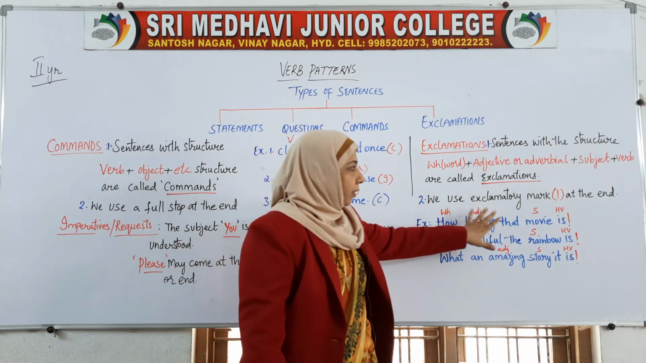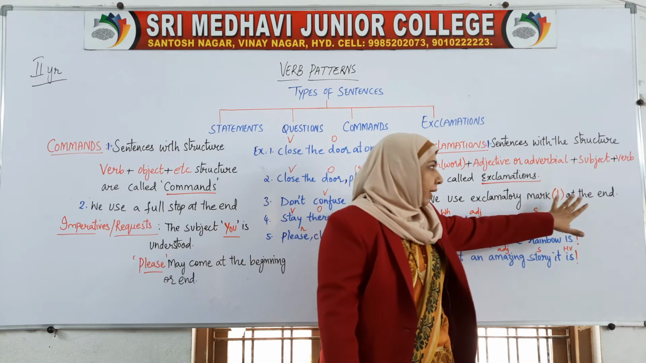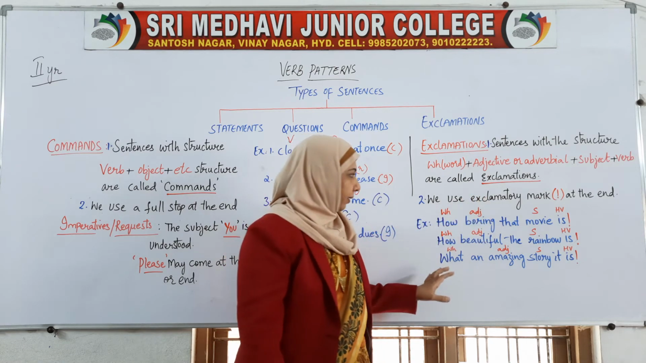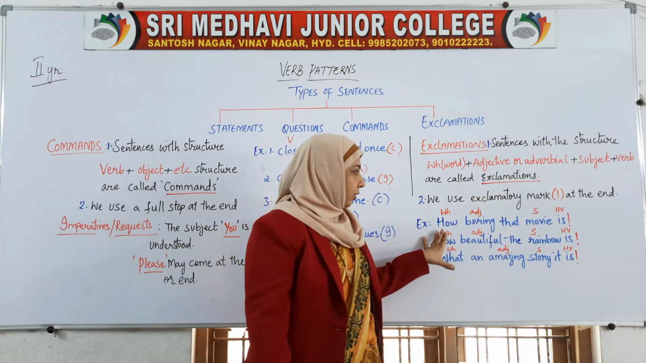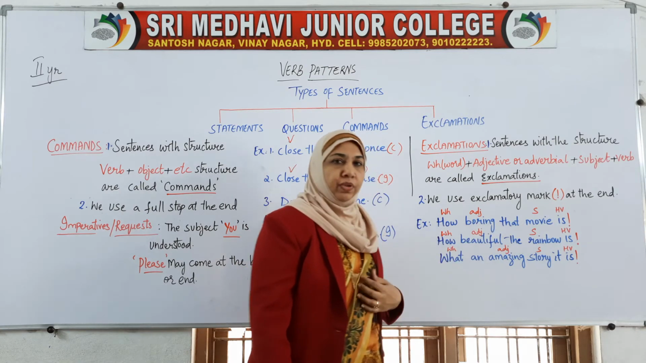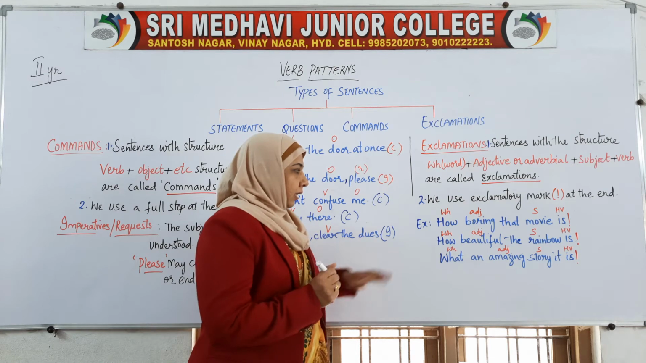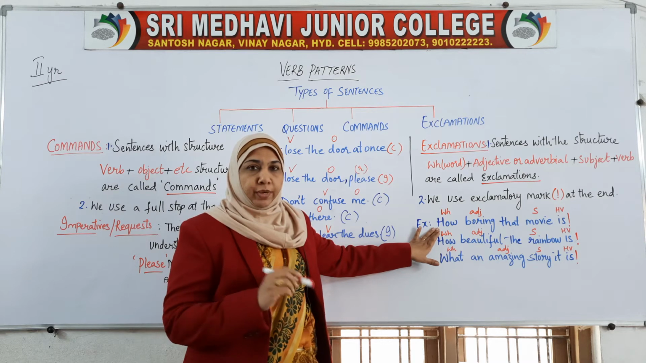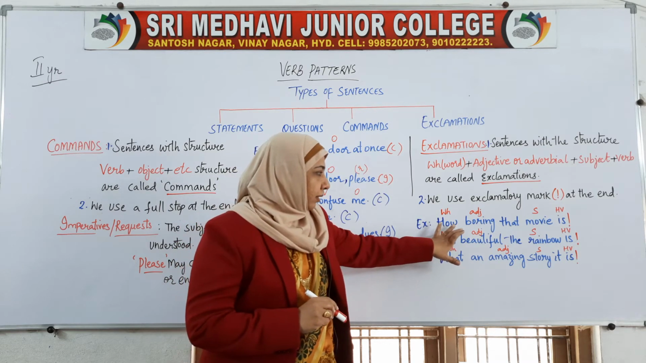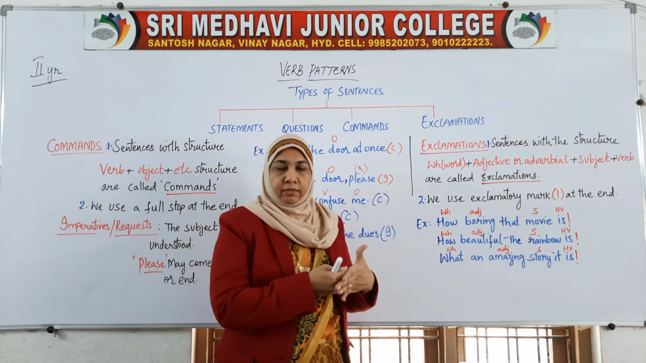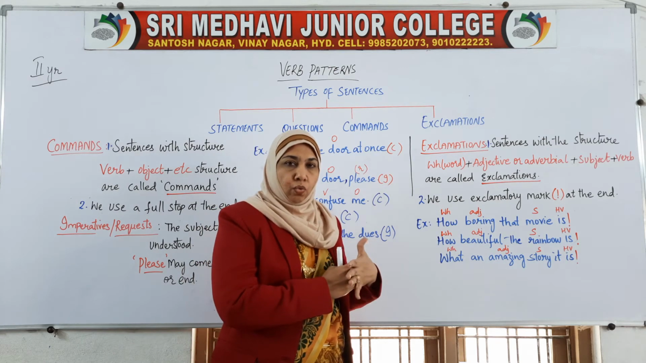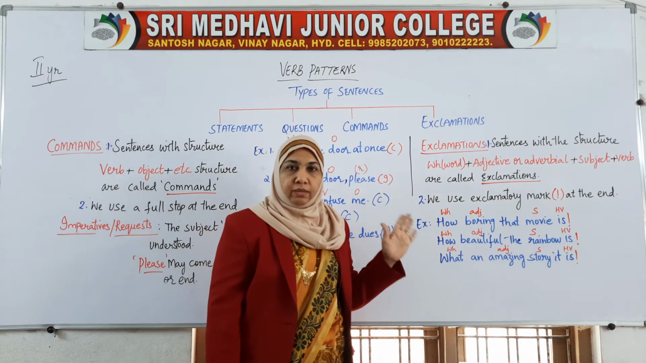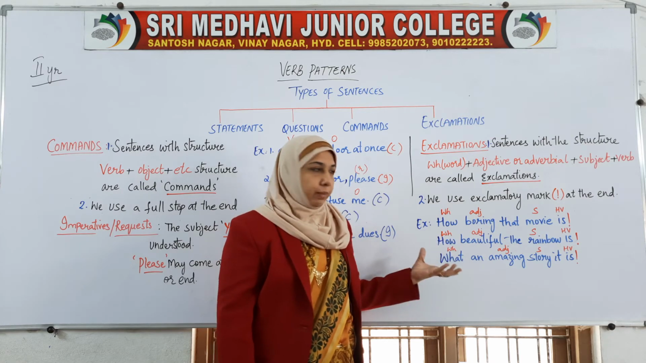We use the exclamatory mark, this is the mark everybody knows, a line with a dot at the end. That is your exclamatory mark. Now the question starts with: How boring that movie is. This also comes under the WH format of the question, because if you jumble WHO, it is the who, HOW, how. So this also belongs to the category with which the question can be framed.